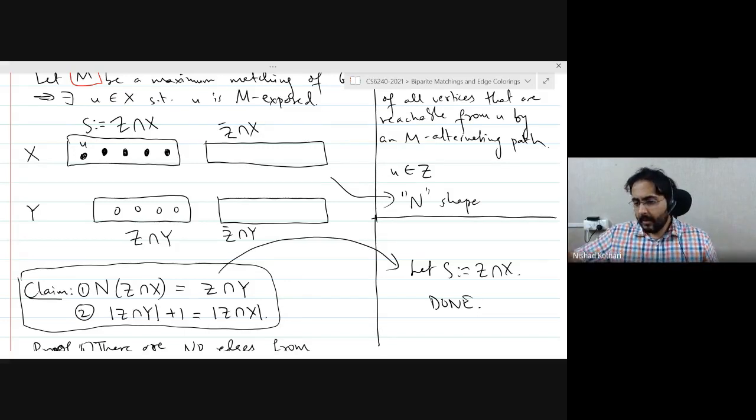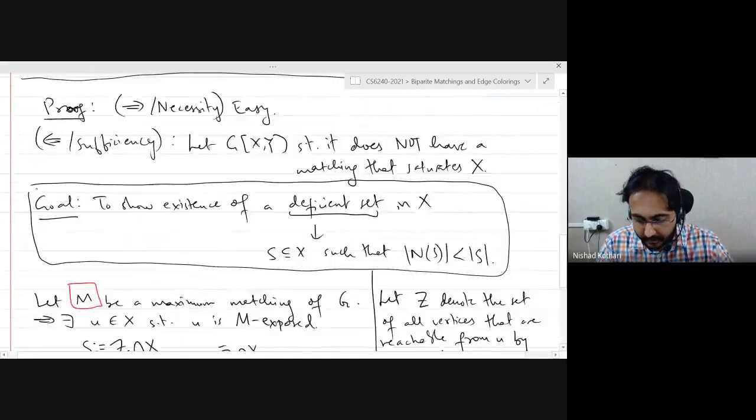Exactly. So every vertex in Z intersection Y is matched to a vertex in Z intersection X, right?